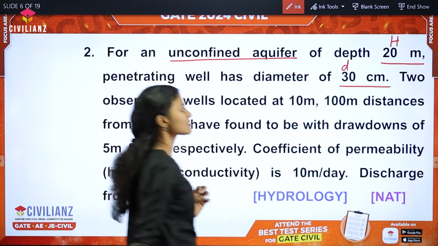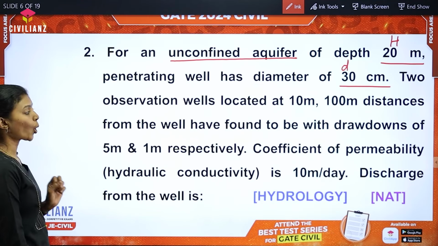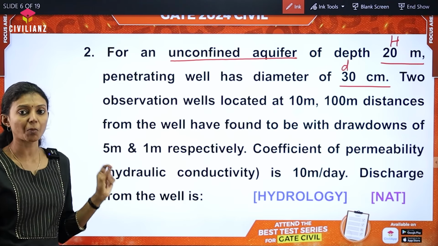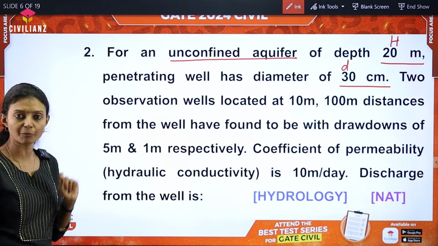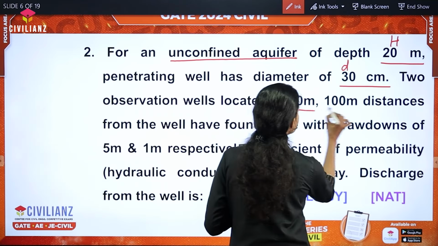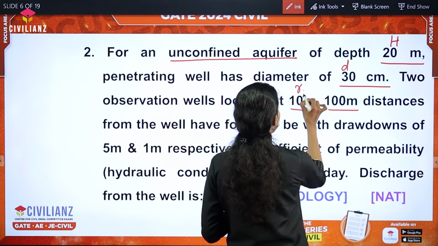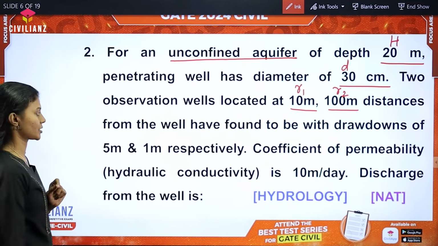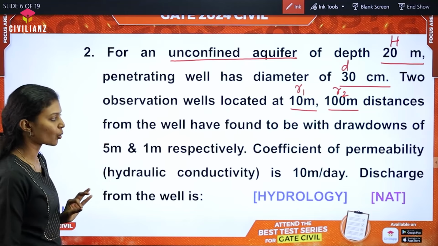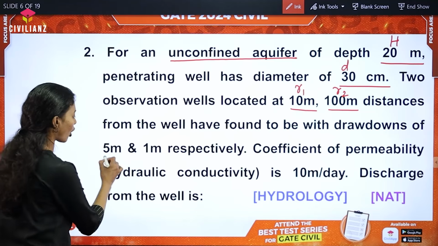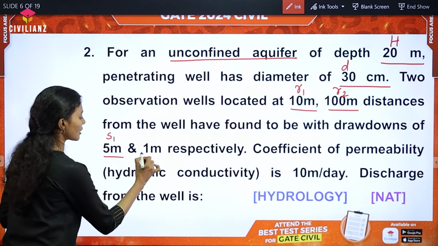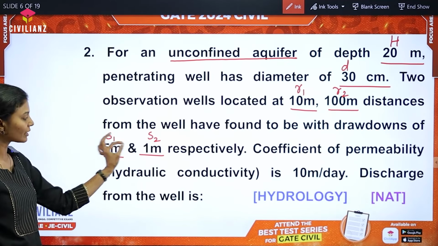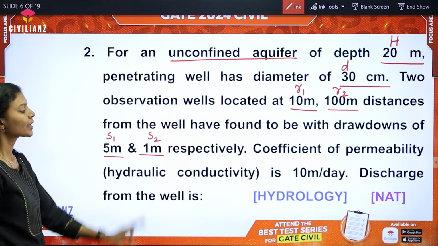Two observation wells are located at 10 meter and 100 meter distances from the well. That is, the radial distances are given: R1 is equal to 10 meter, R2 is equal to 100 meter. From the well, they have been found to have drawdown of 5 meter and 1 meter respectively. That is, S1 and S2 are given.